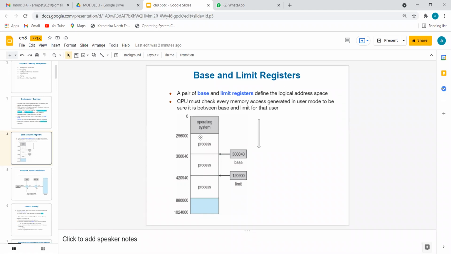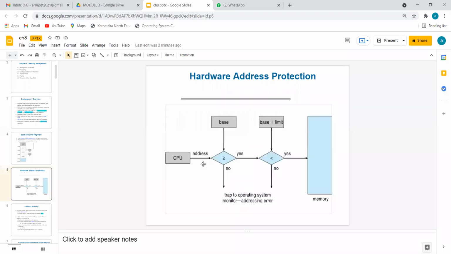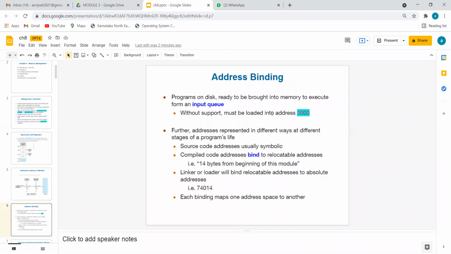Let's take one more example. It is now the examination of operating system. It will not affect that medical student, but it will affect the engineering student because it is related to his area. So that means the process should be present in the memory. Only then we have to worry about it. Otherwise, no need to think about that.